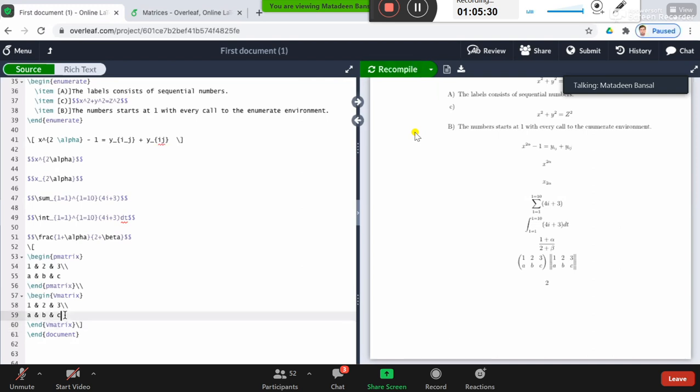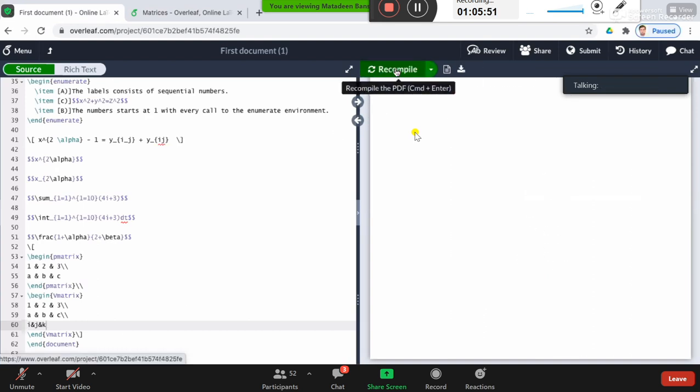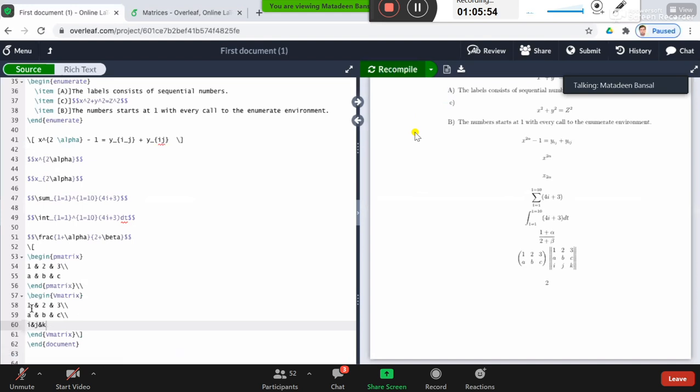Suppose you want to add one more row here. So let's see, I, J and K. Just recompile it. You have the third row. Remember that this is a way of writing it beautifully readable, but it will also work fine otherwise. You need not bother about the space. It will automatically adjust. You simply focus on writing. That is the beauty of LaTeX.